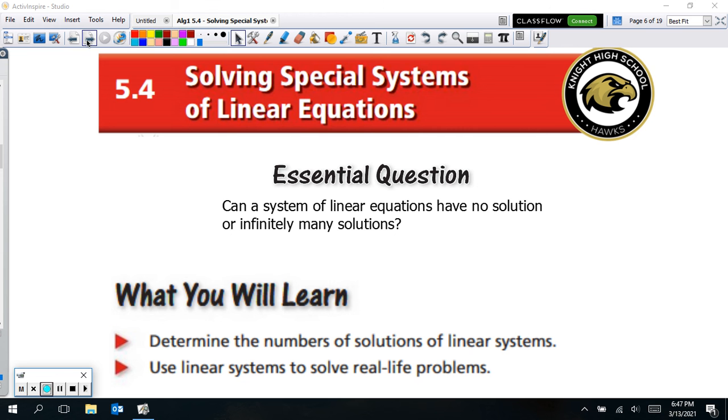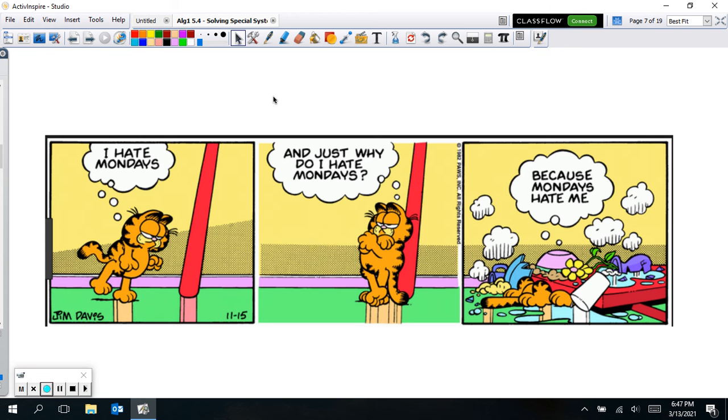Let's go ahead and look at our cartoon here. We got a Garfield cartoon. It says, "I hate Mondays." And just why do I hate Mondays? And then everything crashes on top of them. I guess that's the table, because Mondays hate me. Garfield. Loved Garfield for such a long time. All right, let's move on to our lesson now.